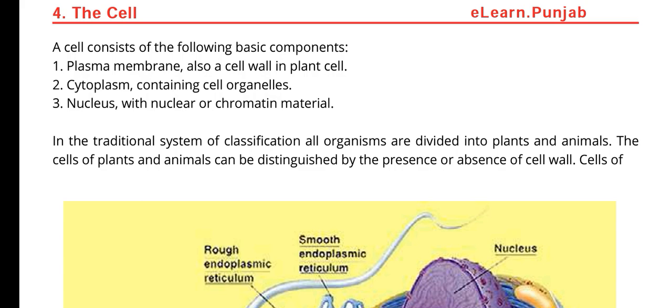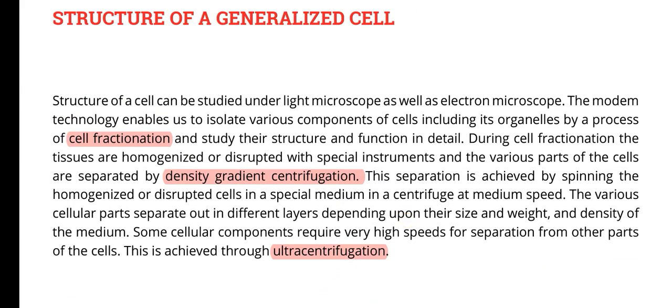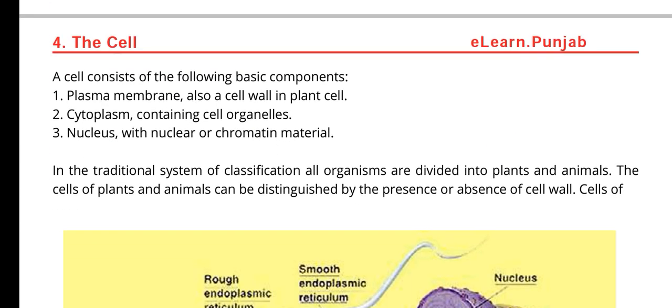This is all about ultracentrifugation. There are many types, but we will not discuss them in detail because it is not very important.